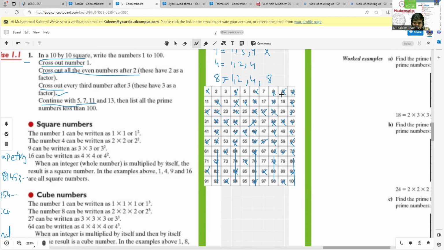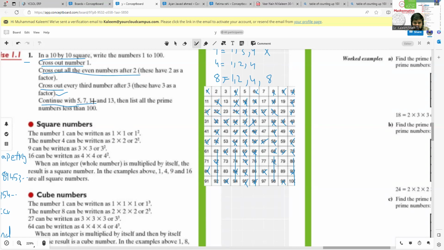You don't have to cross out 5. 10, and then 15, 20, like this. These rows are already crossed out, like 20, 30, 40, 50, 60, and here we also have to cross out 25, 35, 55, 65, 85, and 95. Okay, next you have to continue for 7.